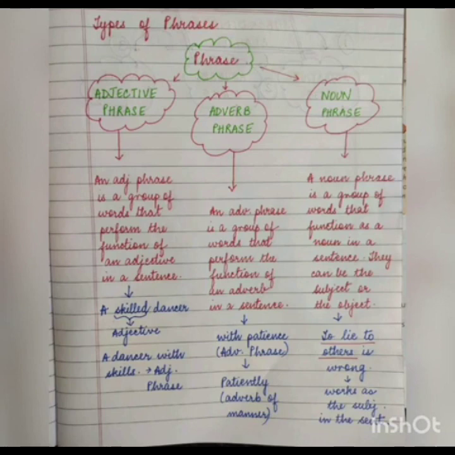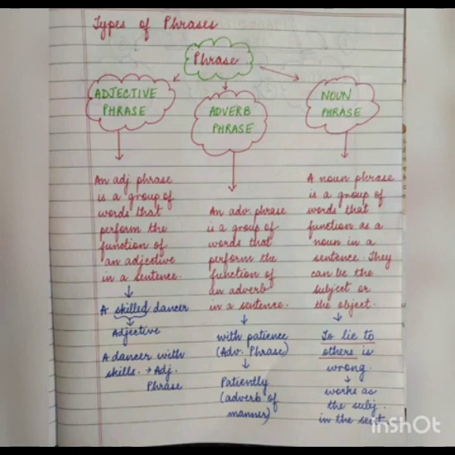Now see the example, with patience. This is an adverb phrase. If we say patiently, it is an adverb of manner, right? You know the different types of adverbs, right? Adverb of manner, adverb of time, adverb of place, adverb of frequency, adverb of degree, etc. You know all these, right? So if we say patiently, it is an adverb of manner. But if we say with patience, then it is an adverb phrase, or adverbial phrase. So patiently is a simple adverb, whereas with patience it is an adverb phrase. Understood?